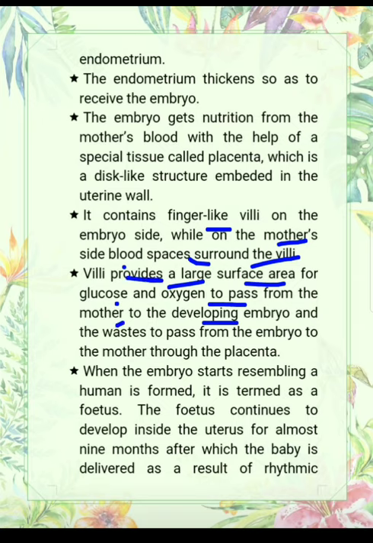Villi help to provide glucose and oxygen to the developing embryo, and on the other hand the waste passes from the embryo to the mother through the placenta, so villi have two functions.